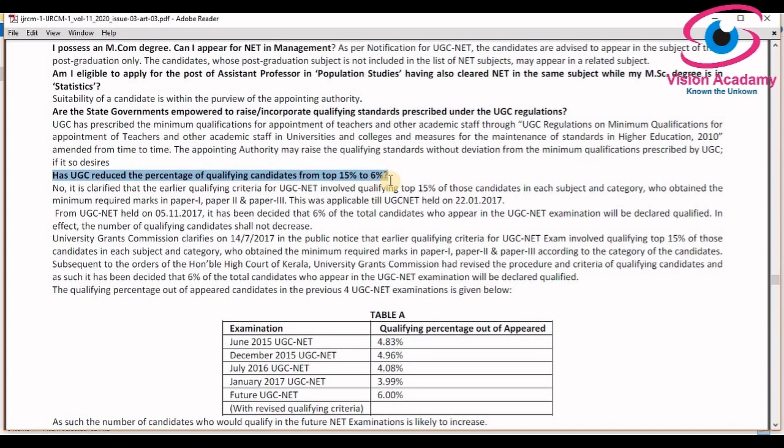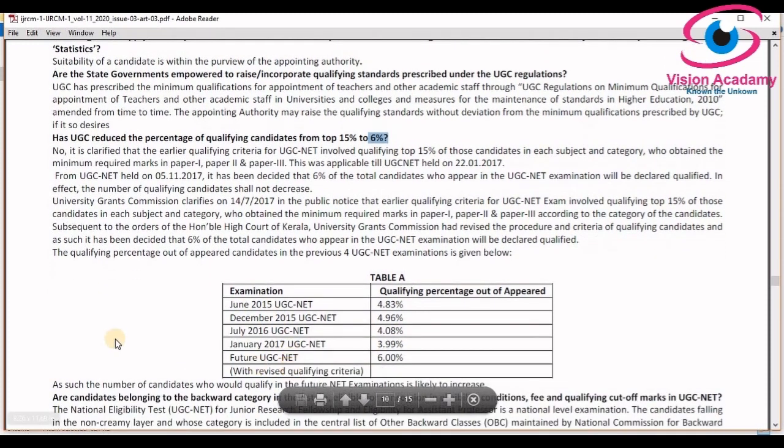A few people even asked me, and I have given a detailed clarification. In fact, qualified candidates in the top 15% are fewer than qualified candidates in the top 6%, because the criteria are different. Regarding that, UGC has given a clarification over this issue, which I have also listed here.